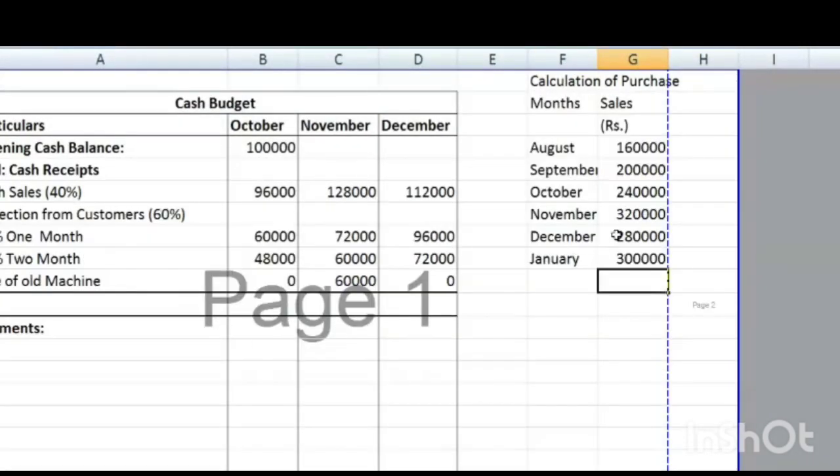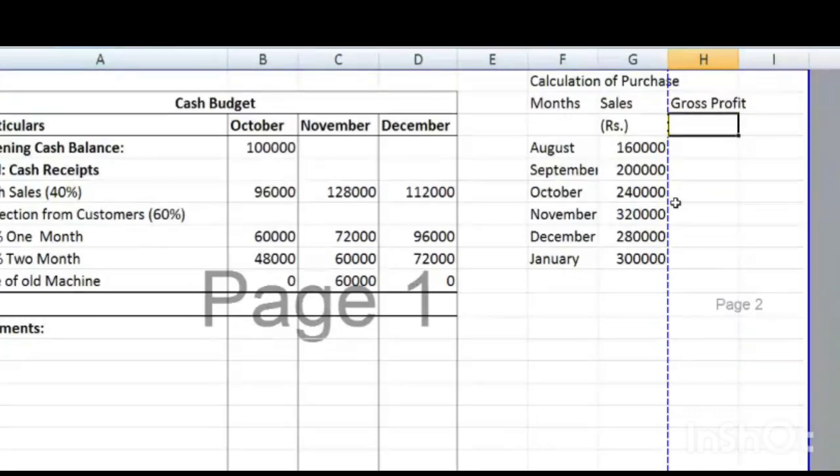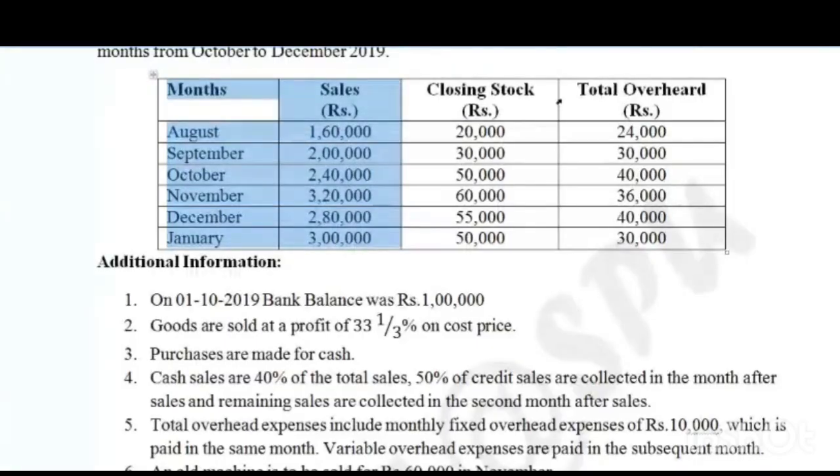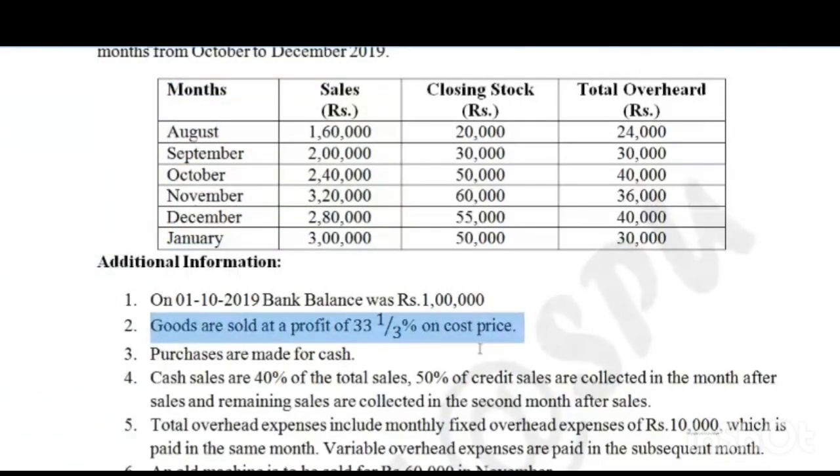These are the sales figures. Sales figure is given to us, right? And now gross profit. Next column is gross profit. Gross profit ratio is given to us. So what is the ratio here? It's 33 and 1/3 percentage on cost price.